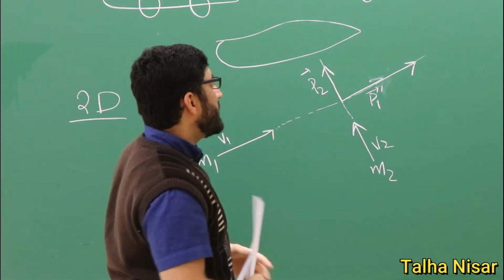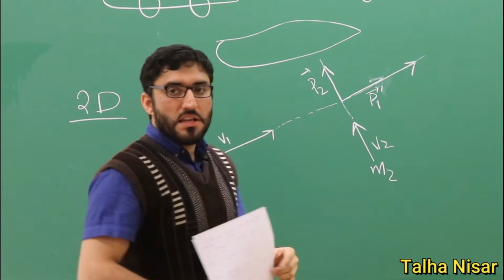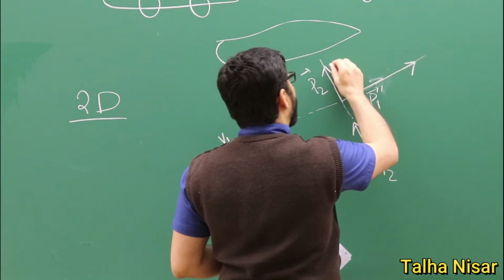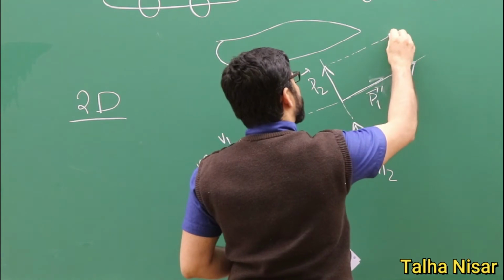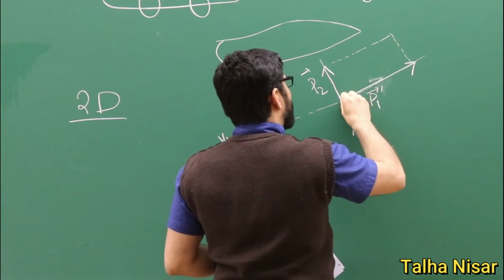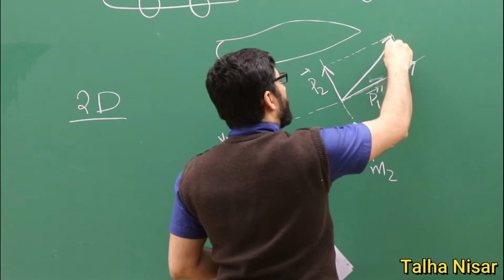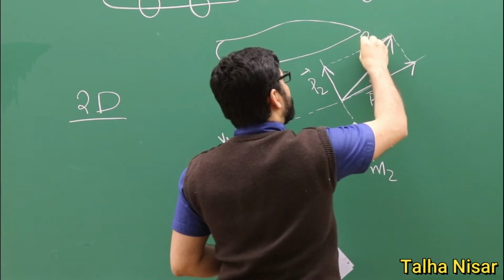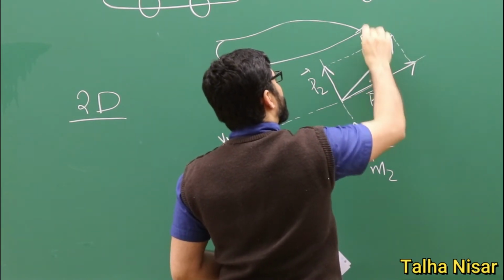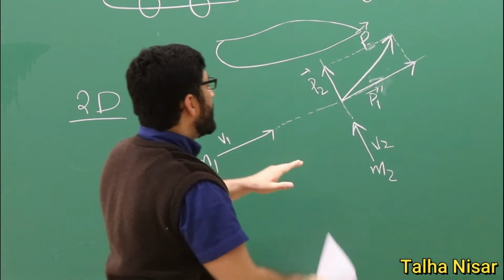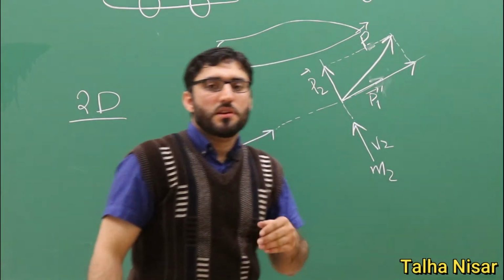So they have a momentum here, and after the collision, the total momentum will be the sum. Since the momentum is a vector, we can use the parallelogram method, and this will be the momentum. So this is the net momentum of the system. After the collision, the net momentum is in this direction.